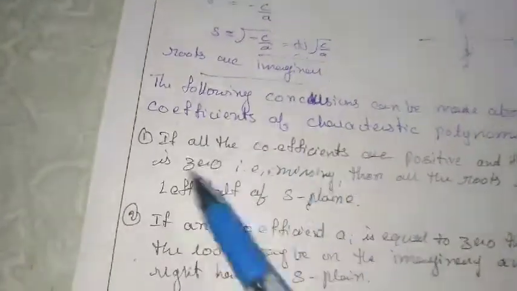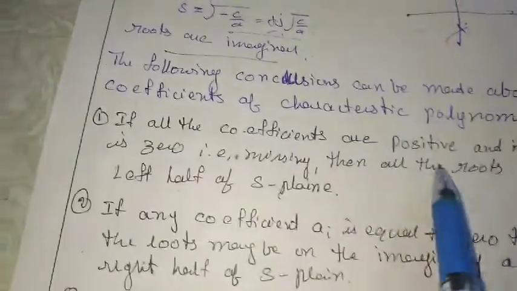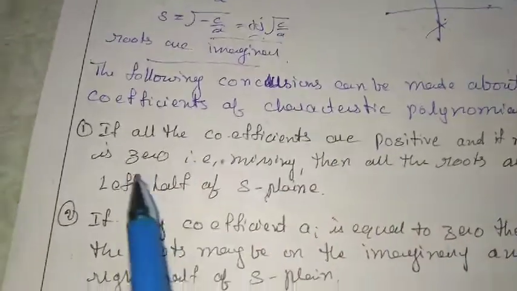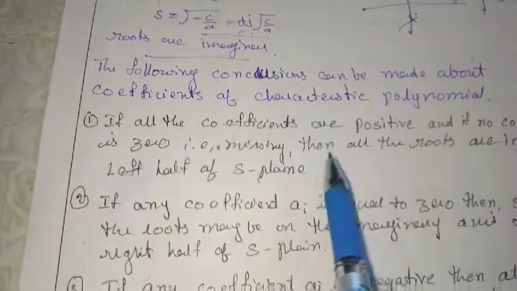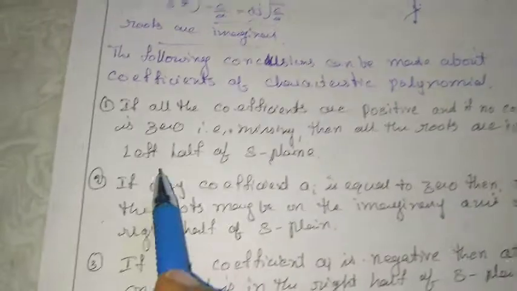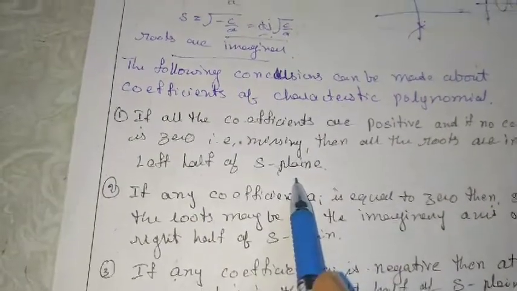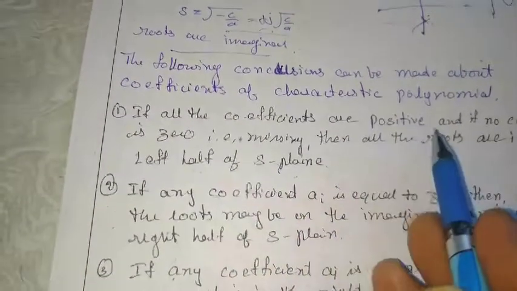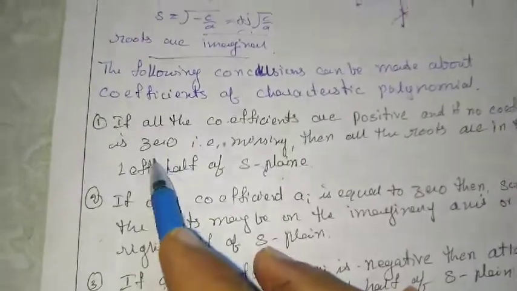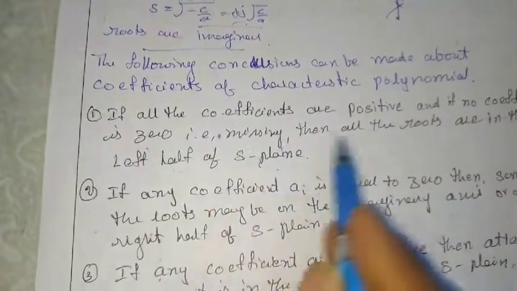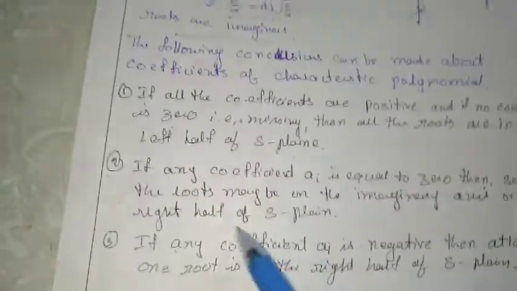So from this we get a conclusion that if all the coefficients are positive and no coefficient is 0 or missing, then all the roots are on the left hand side of the S plane.